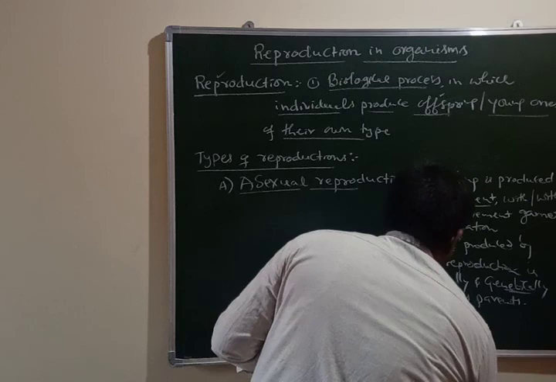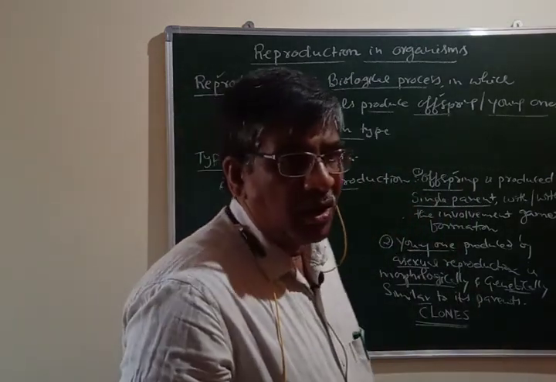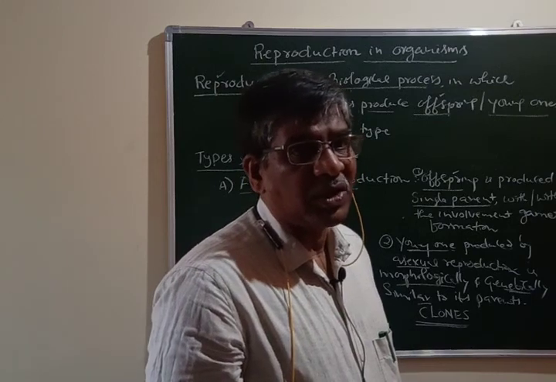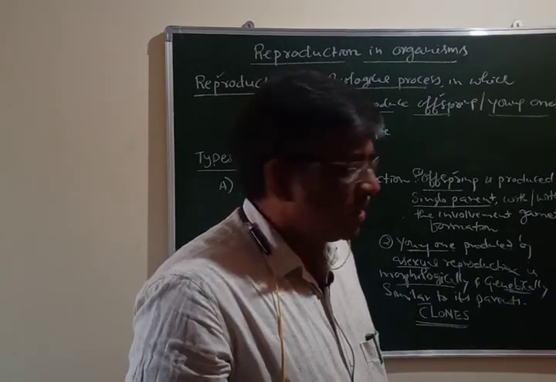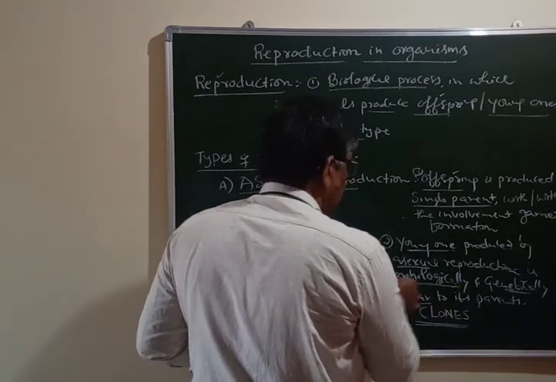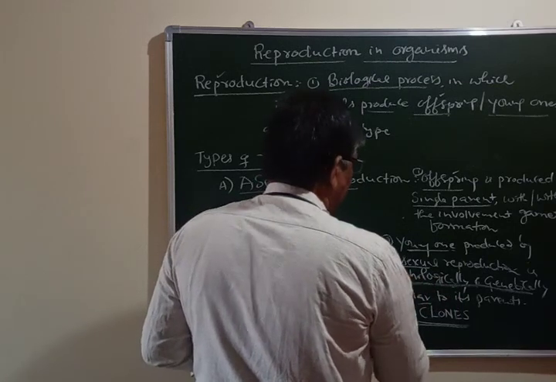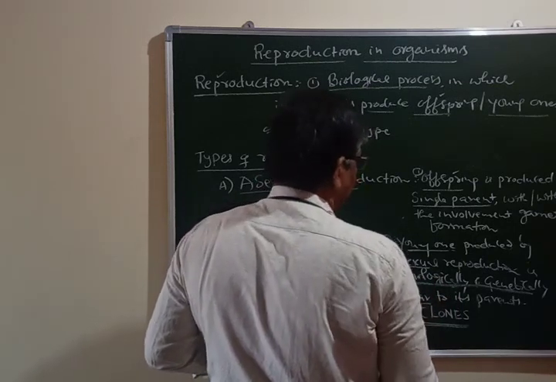Please remember this. In future examinations they may ask a question: what is a clone, or what are clones? Then you must have in your answer paper these two words, morphologically and genetically. If this is not there, then you will not get marks and the answer will not become correct.